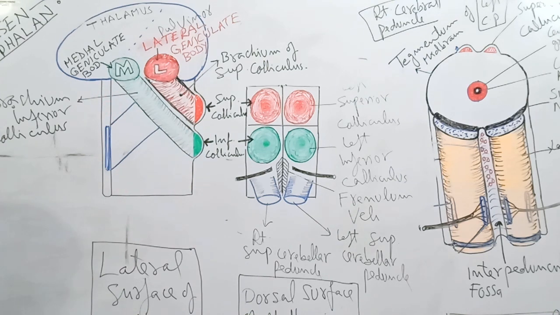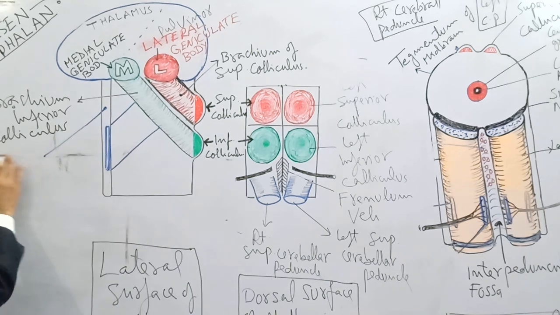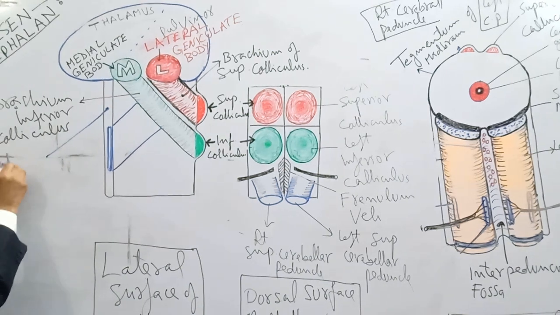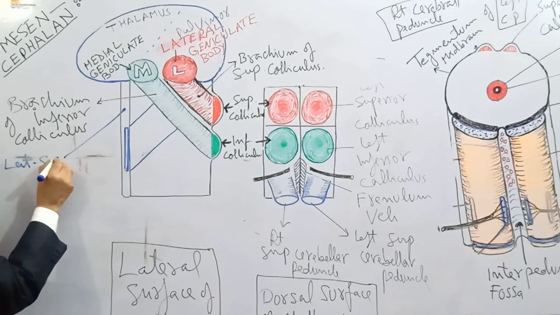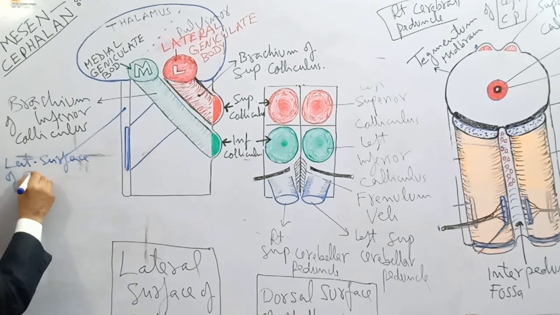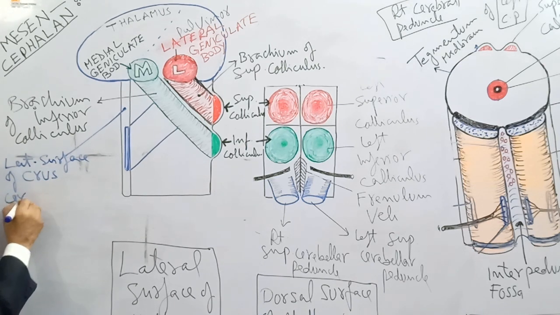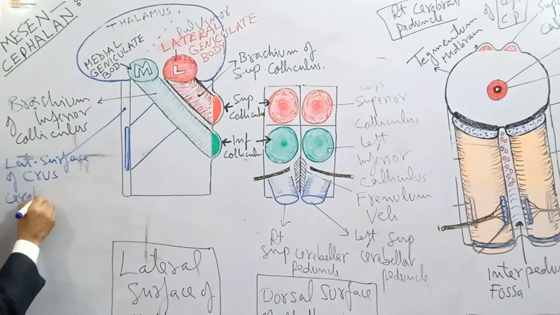This is the lateral surface of the crus cerebri, looking from the lateral side.